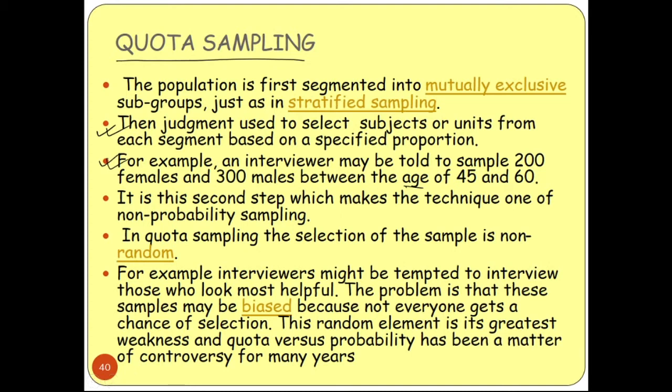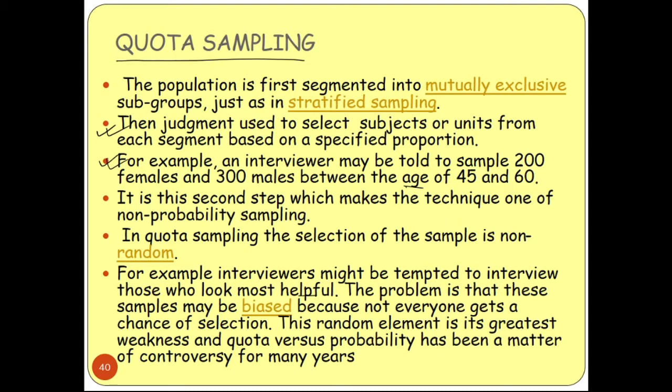Okay, so the interviewer might be tempted to interview those who look most helpful. Okay, so you can select those ones. The problem is that these samples may be biased. Yes, because in case of an interview, a person is selecting job seekers according to their own intuitions that yes, he or she can do it.